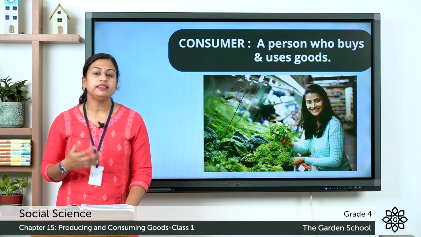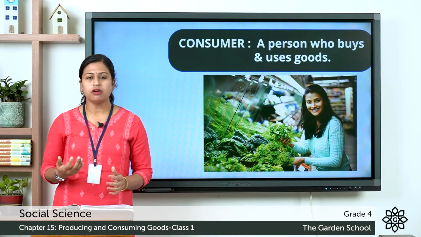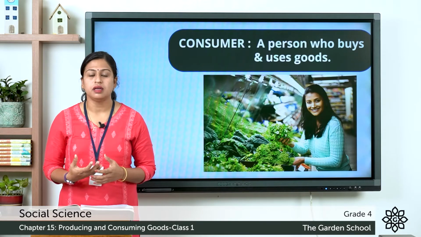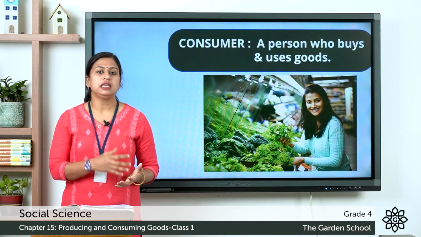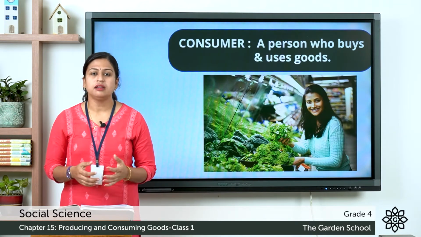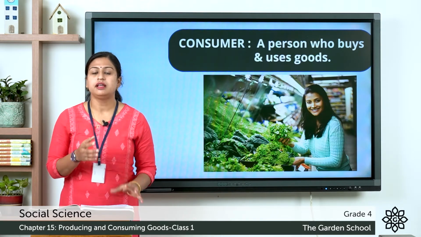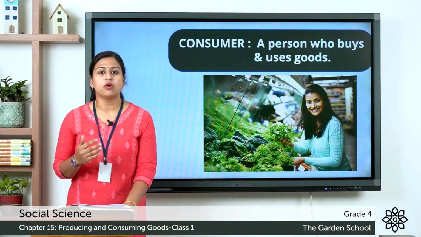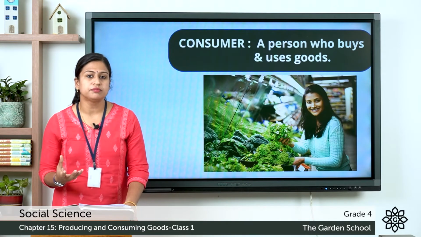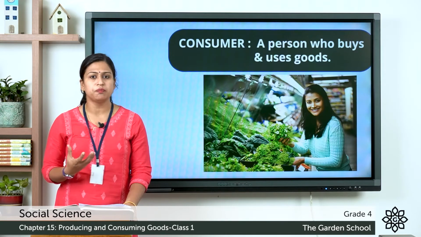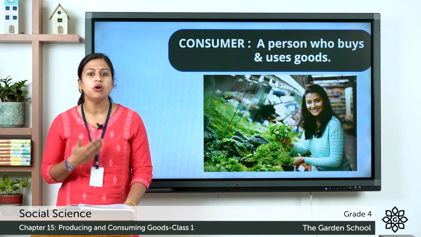Now here, when the consumer pays for the good, it helps the producer to earn money, and this is the income for the producer. With this money the producer satisfies or fulfills his or her needs and wants, and they also use this money to buy more raw materials and various equipments to produce more and more goods.